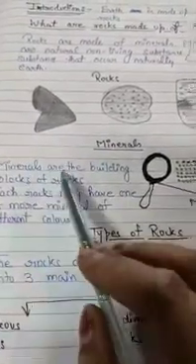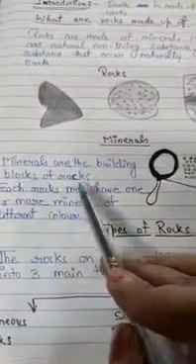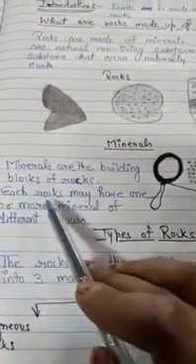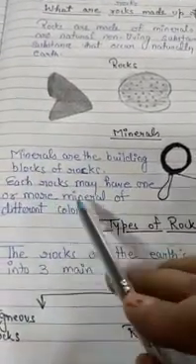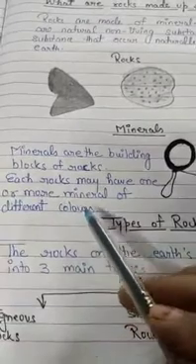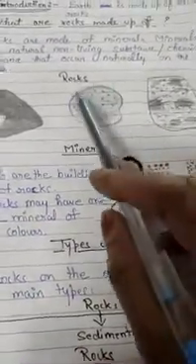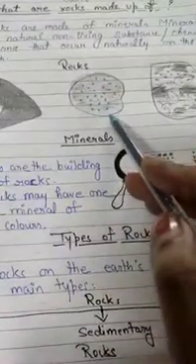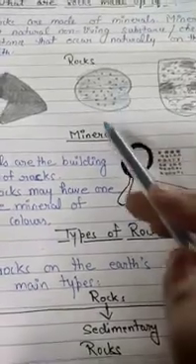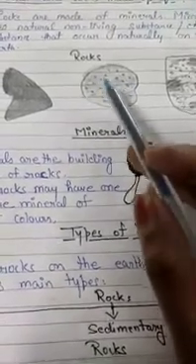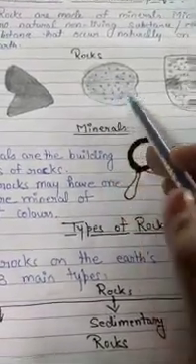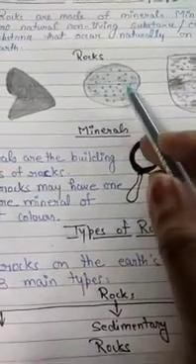Minerals are the building blocks of rocks, and each rock may have one or more minerals of different colors. Means in each rock it is possible that only one mineral is there, or more than one mineral is found in a single rock, of different colors.